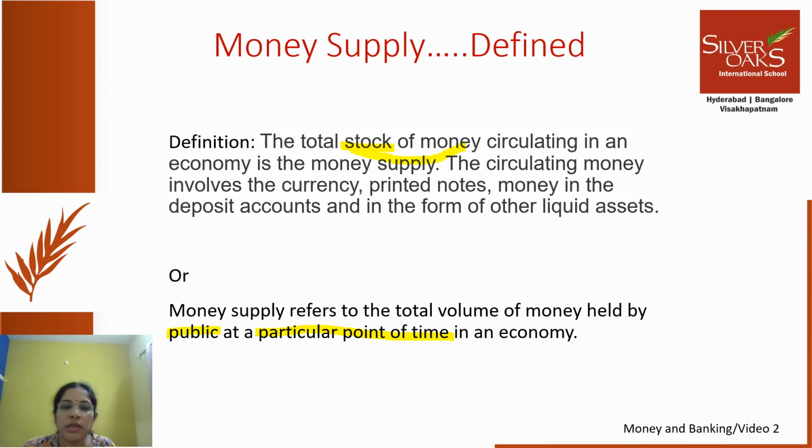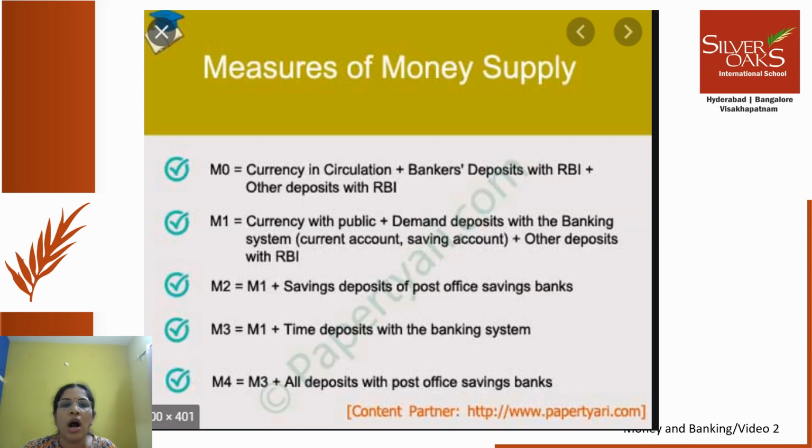Most often this definition is asked. What is money supply? You can write this definition: money supply refers to the total volume of money held by public at a particular point of time in an economy. Now with this understanding of the definition, we will proceed to how this money supply is measured.